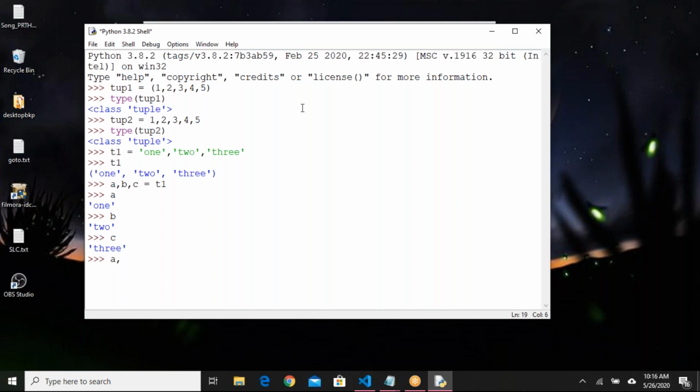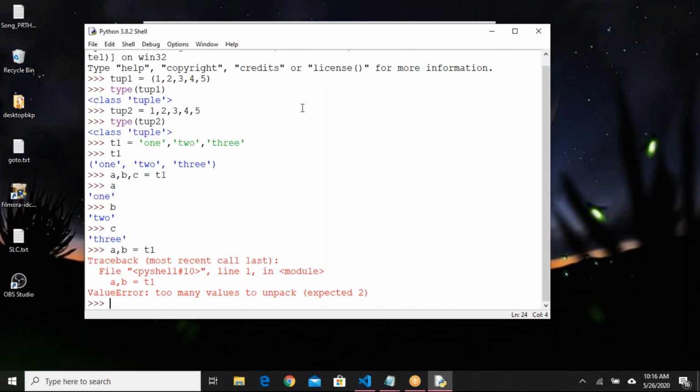Say for example, a comma b equals T1. In my tuple I have three elements, but I am trying to unpack into only two variables. Will it work? It will not work. It is saying too many values to unpack. There are more values in T1 to unpack.